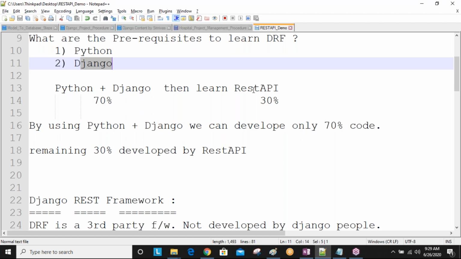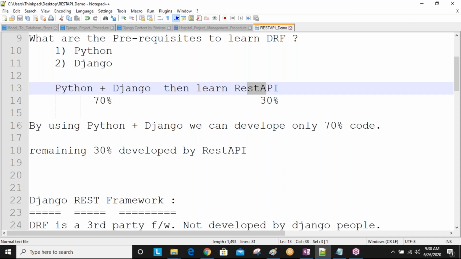So you can assume, for example, you can take Flipkart or Amazon. If you are not developing REST API, then after selecting some mobiles or laptops for online buying purpose, after selecting any product using Flipkart or Amazon, only then we need to pay the money. So if you are not developing REST API, you are unable to pay the money. Without paying money, we can't get the product. So that's why we should be developing the REST API also for every Django project.